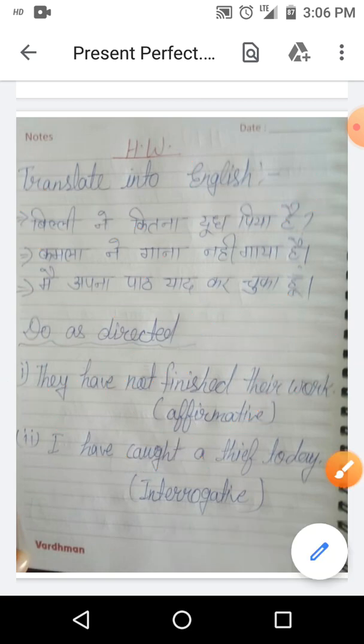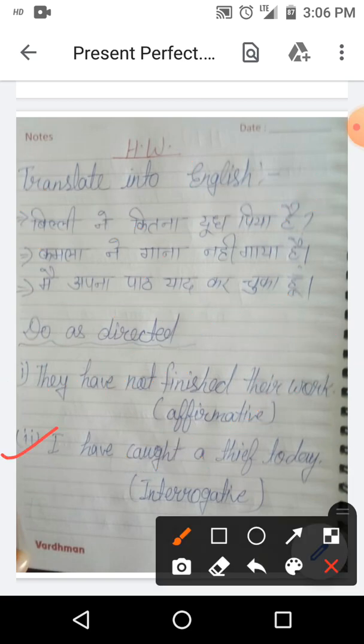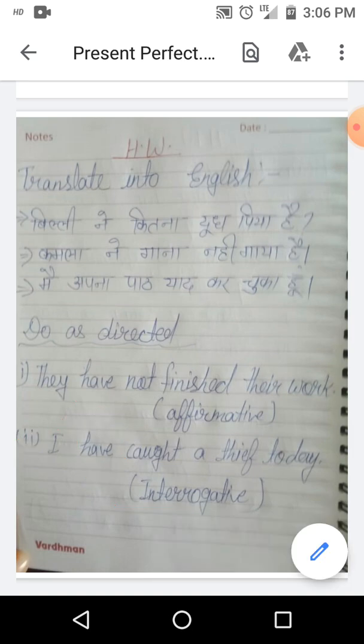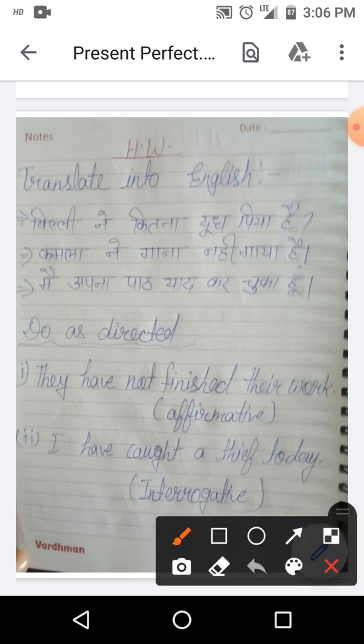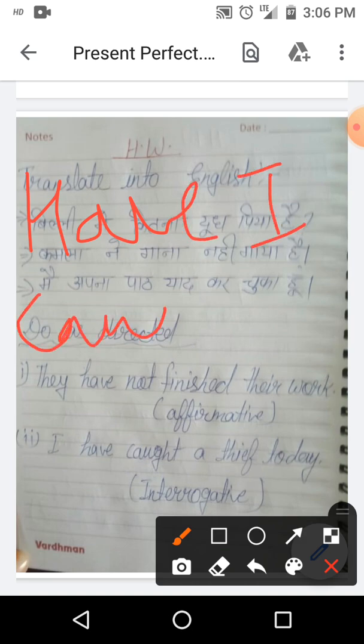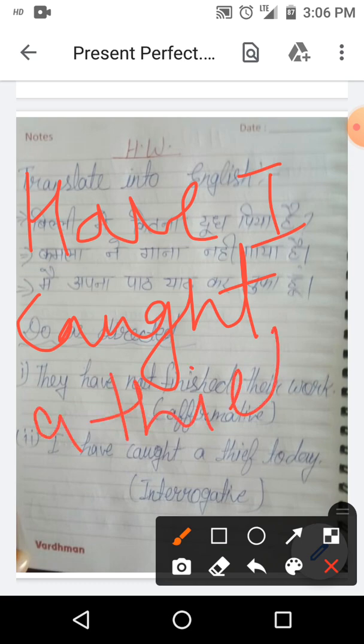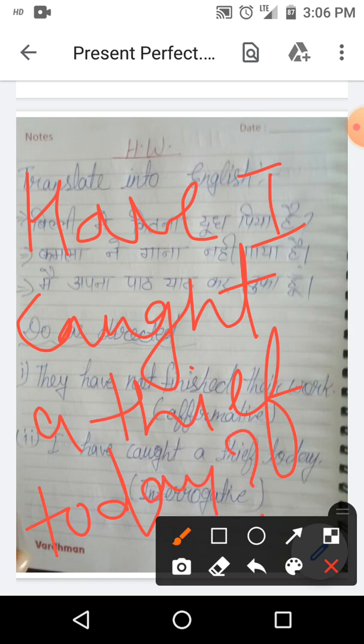Full stop. Second one is I have caught a thief today. You have to change it into interrogative. And you know very well that in interrogative sentences helping verb is used before subject. That's why we use have before I. So the correct answer will be have I caught a thief today? Thief यानी कि चोर. And in the last question mark.